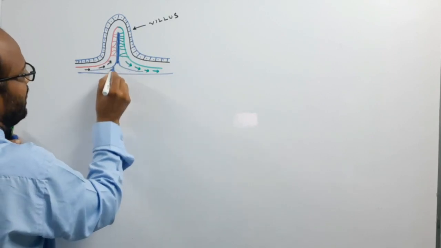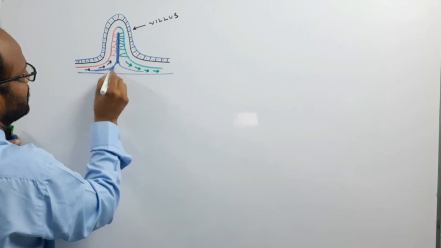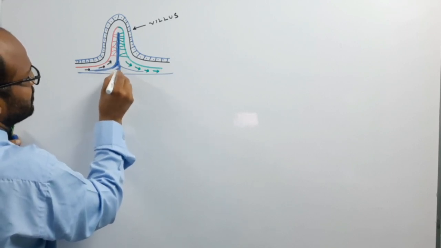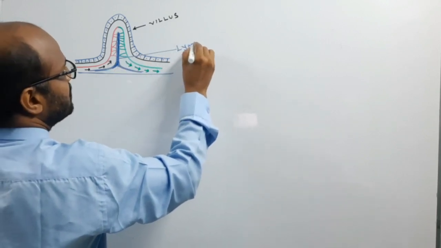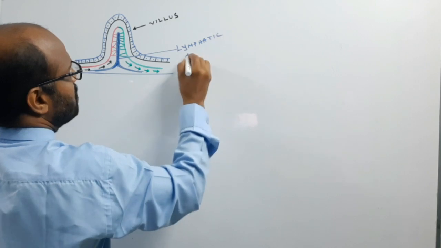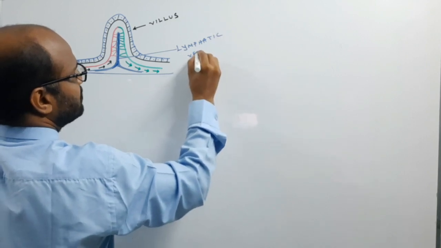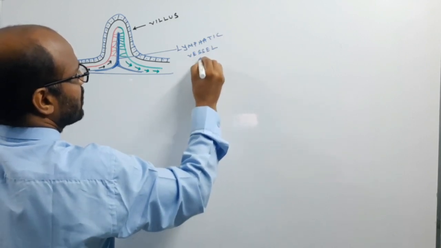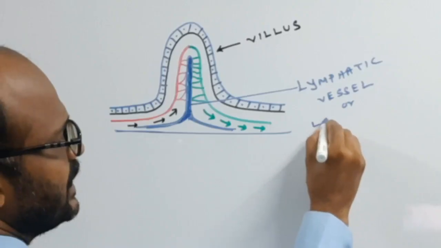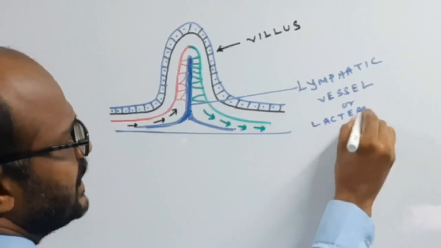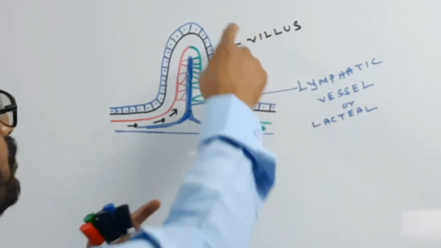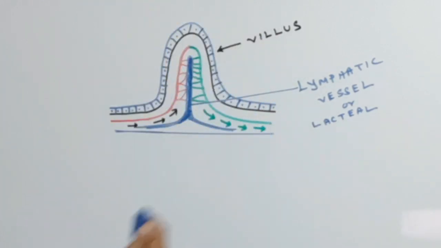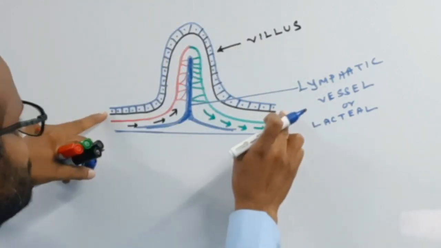This is known as the lacteal. This is the lymphatic vessel, which is known as the lacteal. This is the structure of one villus. This is the finger-like projection towards the lumen. So this is the lumen side, and here this is the epithelium, the mucosa layer.